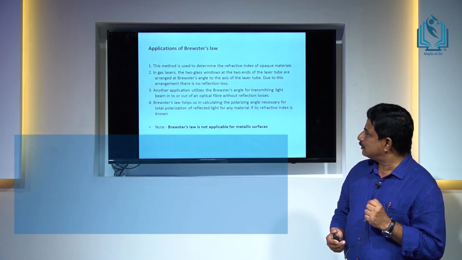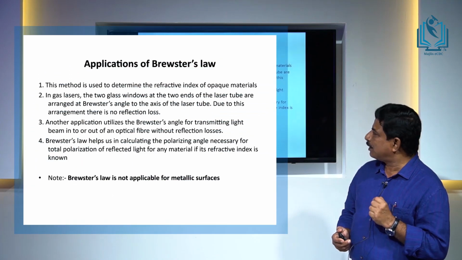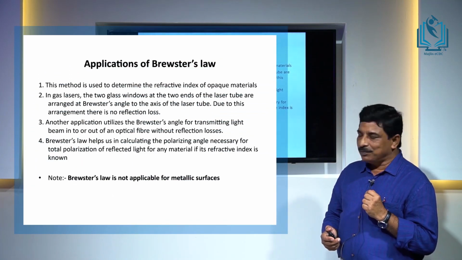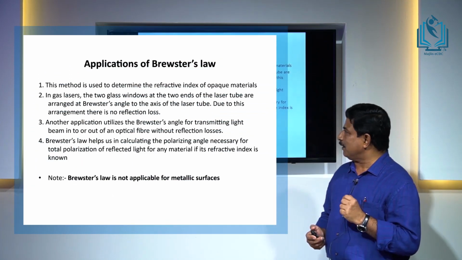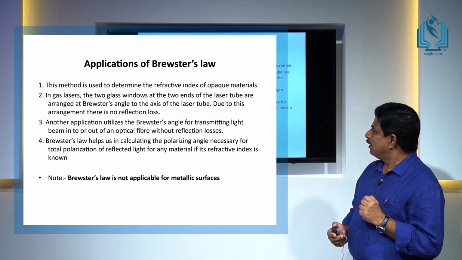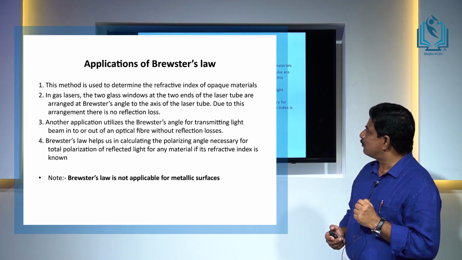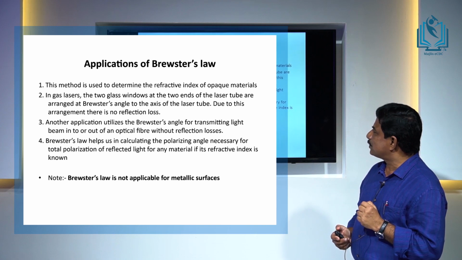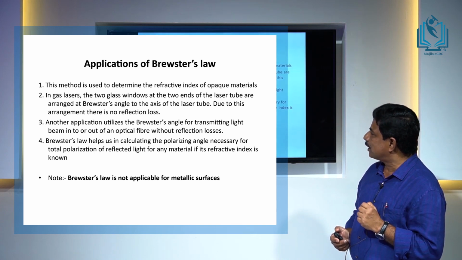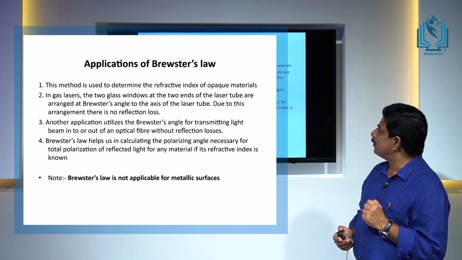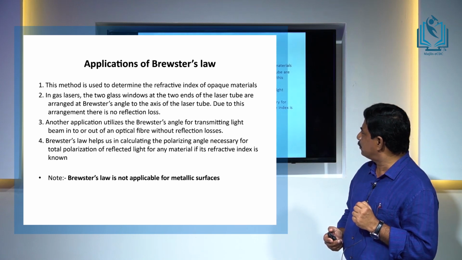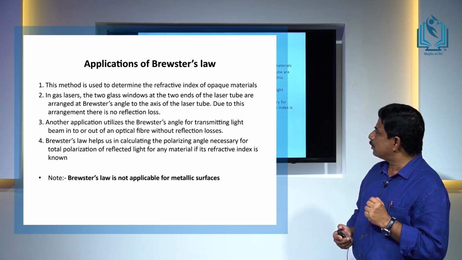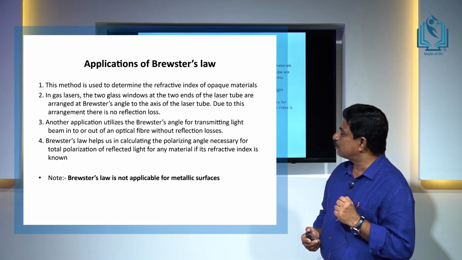And second application, in gas lasers that you will study in your laser chapter, the two glass windows at the two ends of the laser tubes are arranged at Brewster's angle to the axis of the laser tube. Due to this arrangement, there is no reflection loss.